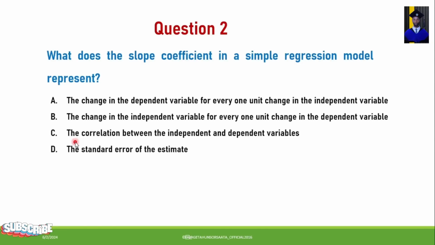C. The correlation between the dependent and the independent variables. D. The standard error of the estimate. So the correct answer for this question is A. The slope coefficient in a simple regression model represents the change in the dependent variable for every one unit change in the independent variable.